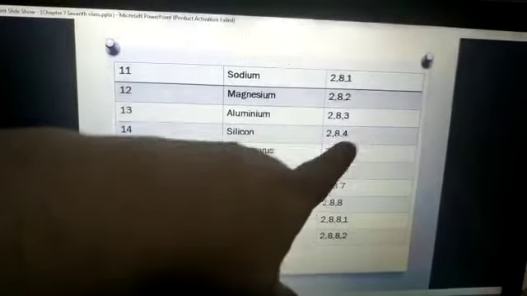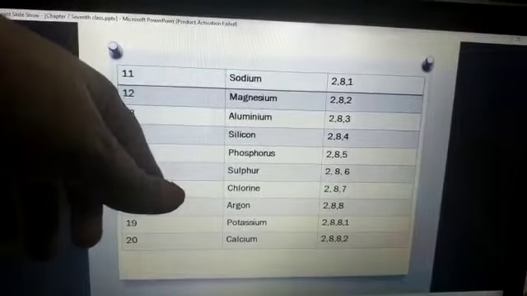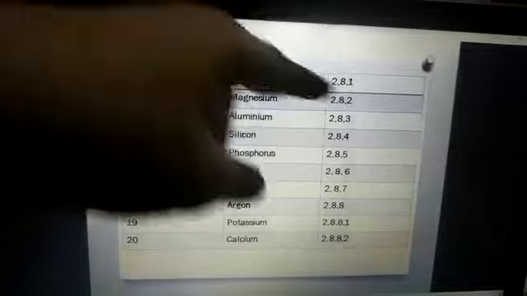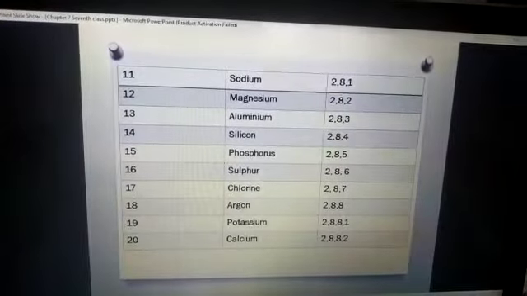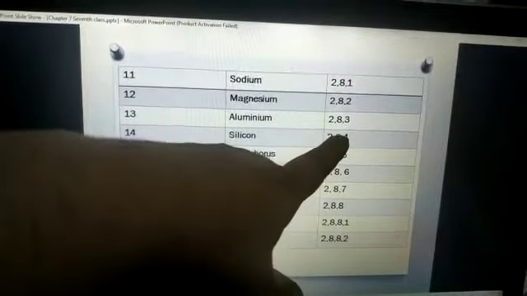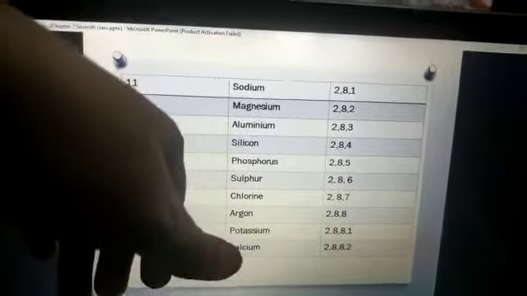Silicon again 4, it will perform sharing. Okay student, only sharing, not giving or taking. These 3 electrons can give or share, both. But silicon will perform only sharing. I will show you later how sharing and how giving and taking of electrons takes place.